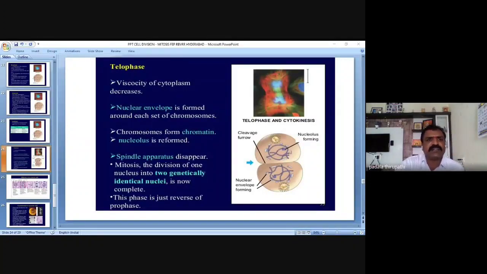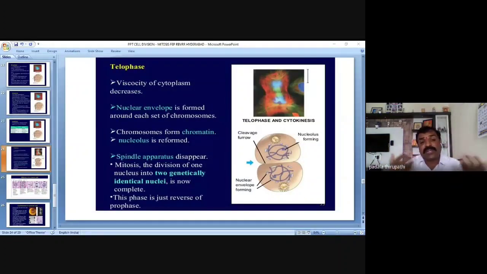In this telophase, we observe that the nuclear envelope is formed around each set of the chromosomes. The chromosomes form chromatin and the nucleus is reformed. So the nuclear envelope is formed again.